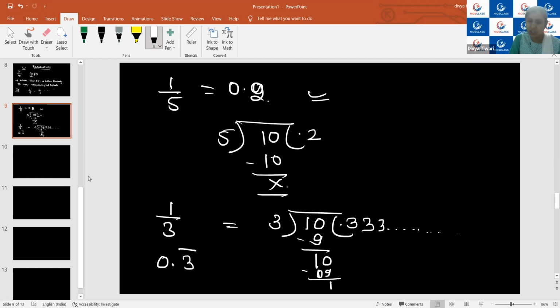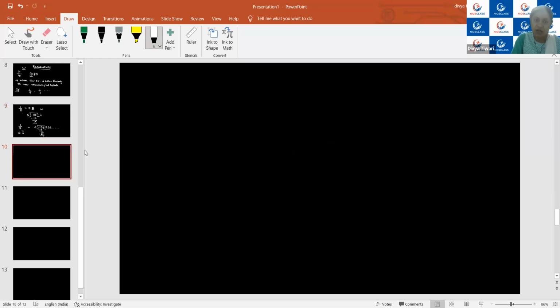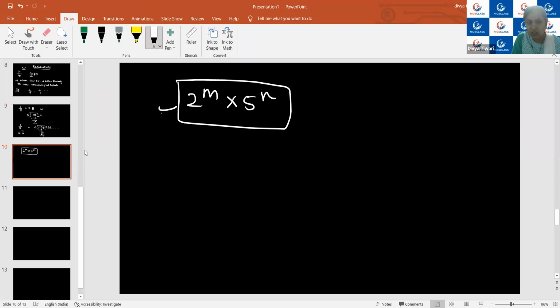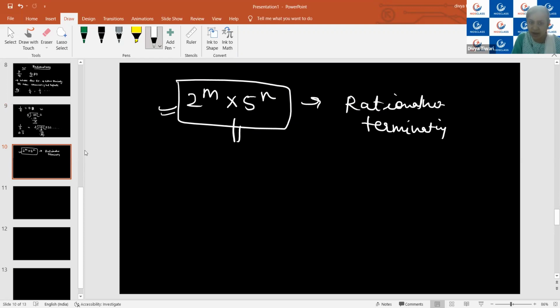Okay, and one more method is there in order to identify whether the given number is a rational number or not by seeing its denominator. If you can represent the denominator of any number in this way, then such a number will be a rational number of terminating type. And if we cannot represent any number in this form, then that number will be non-terminating type. Is it clear?